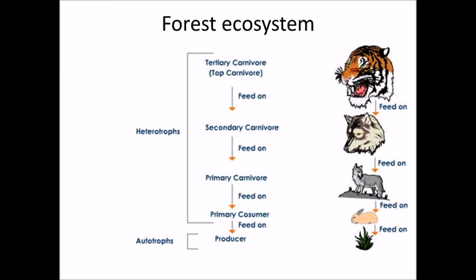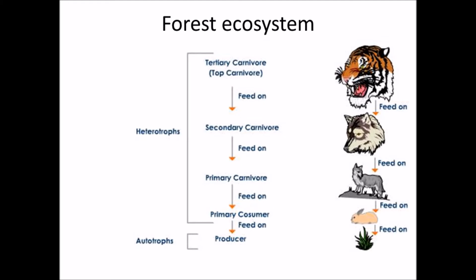You can see the forest ecosystem. I have given an example of that. In the forest there are plants, of course, the producers. Then you can see the rabbit is the first level consumer, or primary consumer. After that there is the fox, which feeds on the rabbit, so it is the primary carnivore but second level consumer.